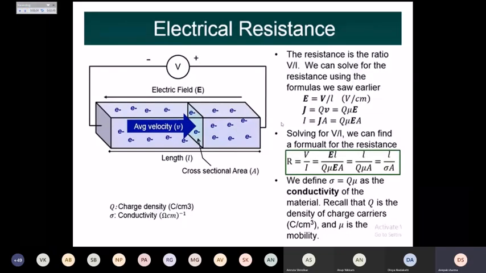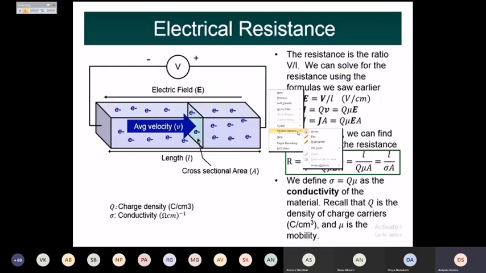Next is the electrical resistance. So before we see the electrical resistance, we will see what these terms are. E is nothing but V by L. In the previous slide we have seen where E is the electric field, V is the voltage applied, and L is the length of the material.